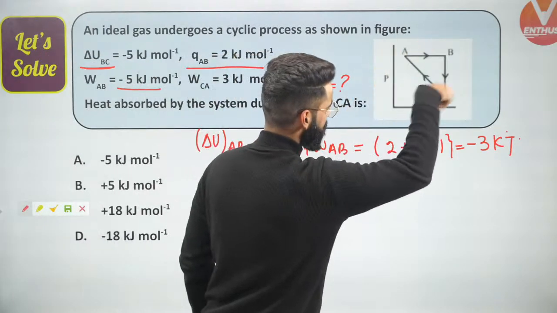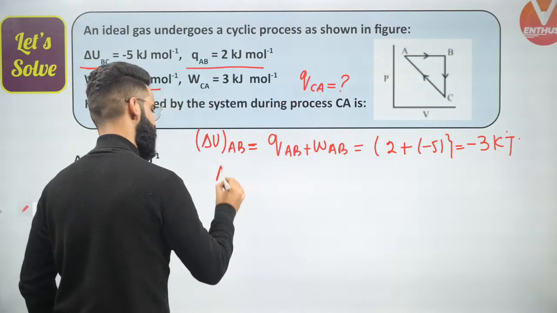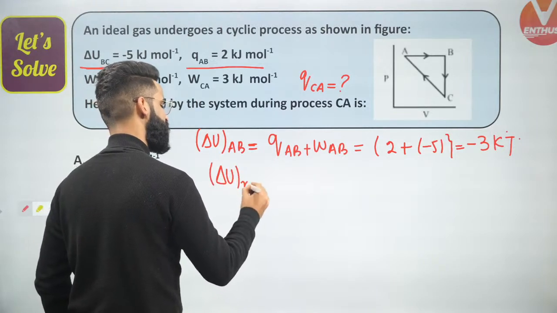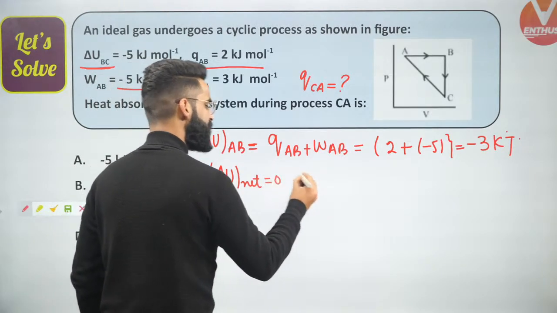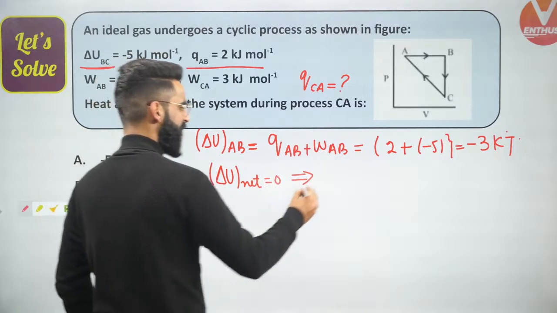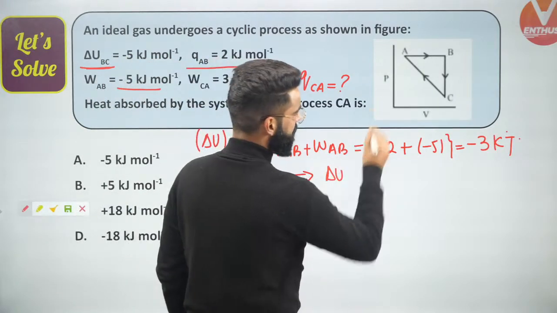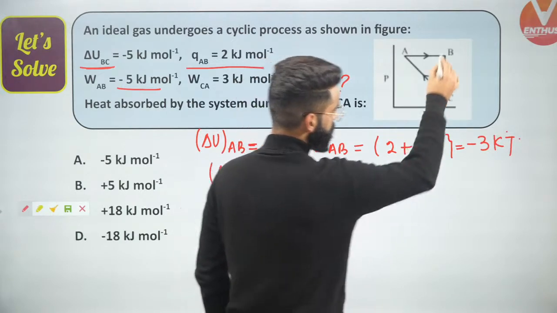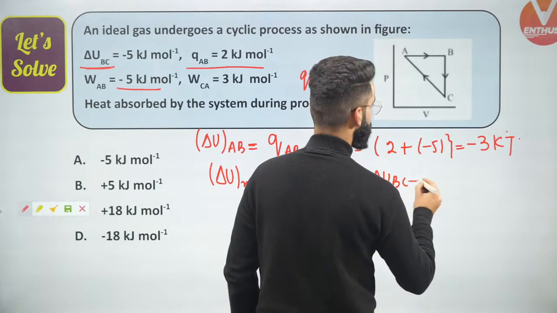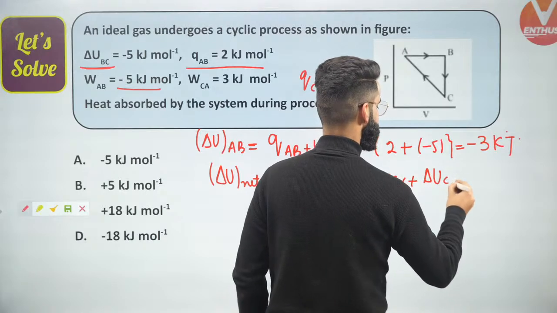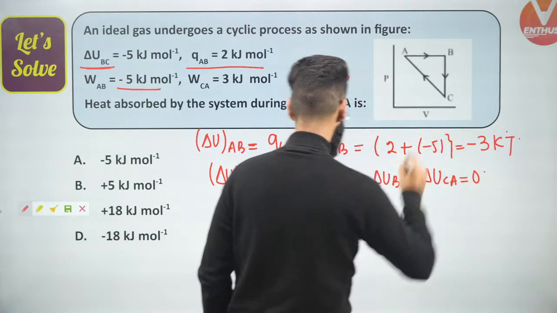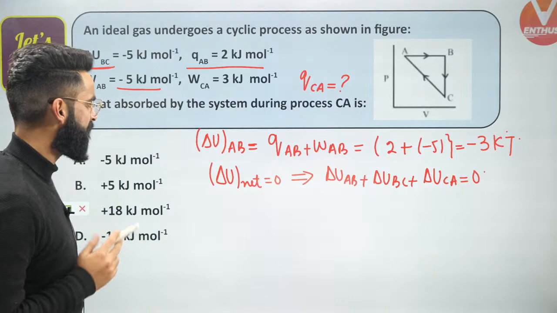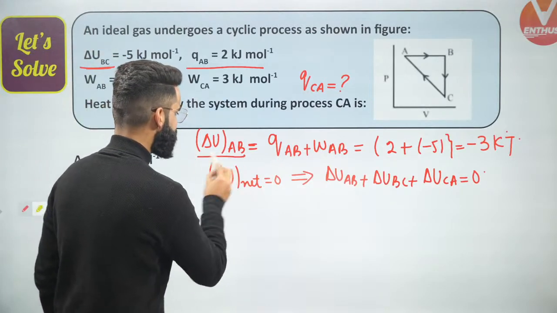For the whole cyclic process, delta U net must be equal to 0. That means delta U during the process AB plus delta U during the process BC plus delta U during the process CA must be equal to 0. Do we know the value of delta UAB?